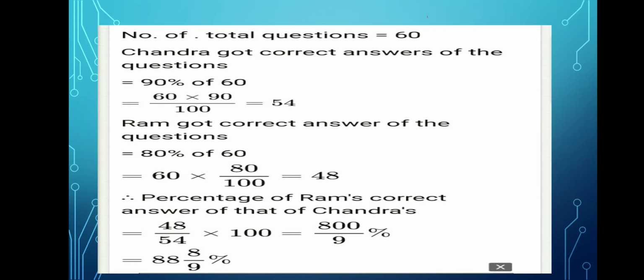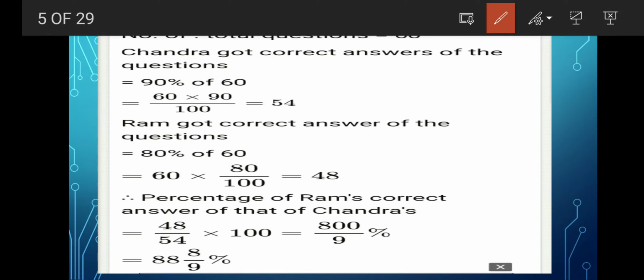Number of total questions 60. Chandra got what? Correct answers of the questions 90% of 60. So 90% of 60 we will find out. And this is what? 54. When you do the calculation you will get 54. And then Ram got correct answers of the questions 80% of the total. So 80% of 60, then you will get what? 48. So percentage of Ram's correct answer to that of Chandra's. First we'll write of what? Ram. So Ram 48 by 54 into 100 and the answer is this one.